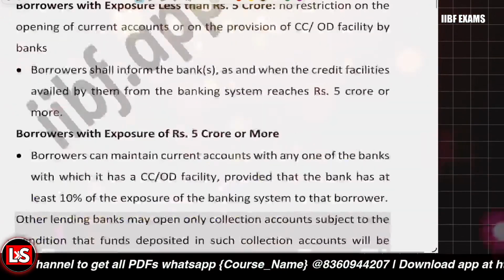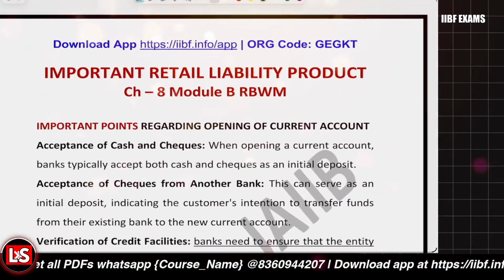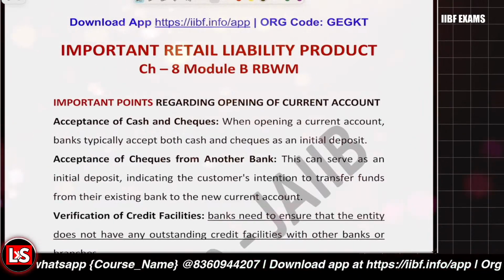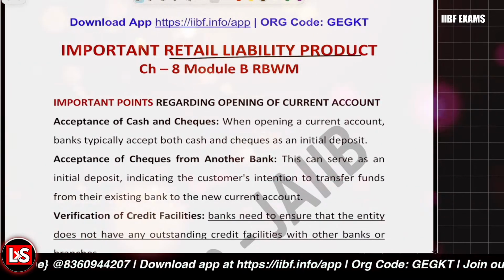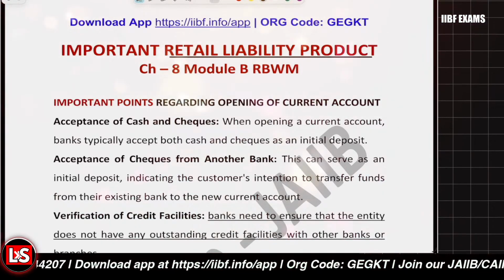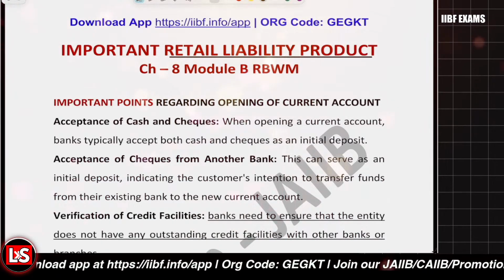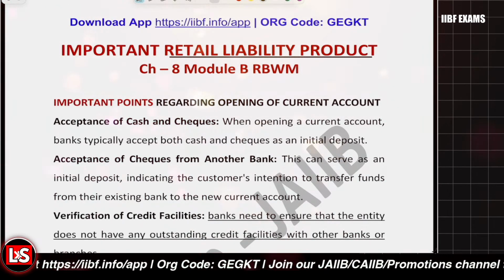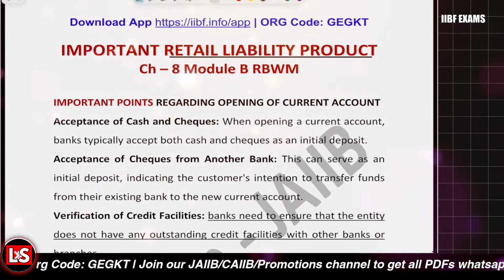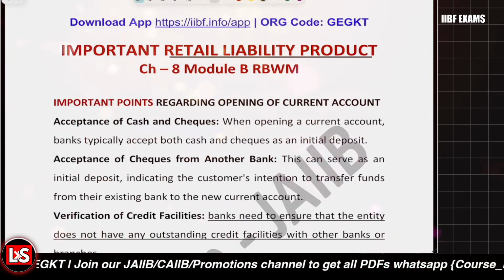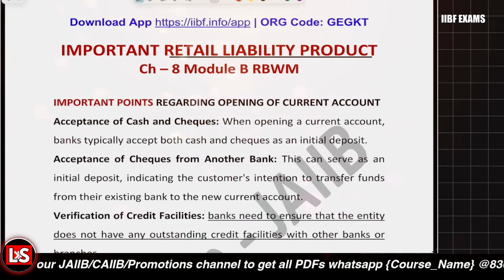So let's start the session. It's related to the important retail liability products. It's chapter number 8 from Module B of Retail Banking and Wealth Management. So first of all, let's have a look at the topic related to opening of the current account.